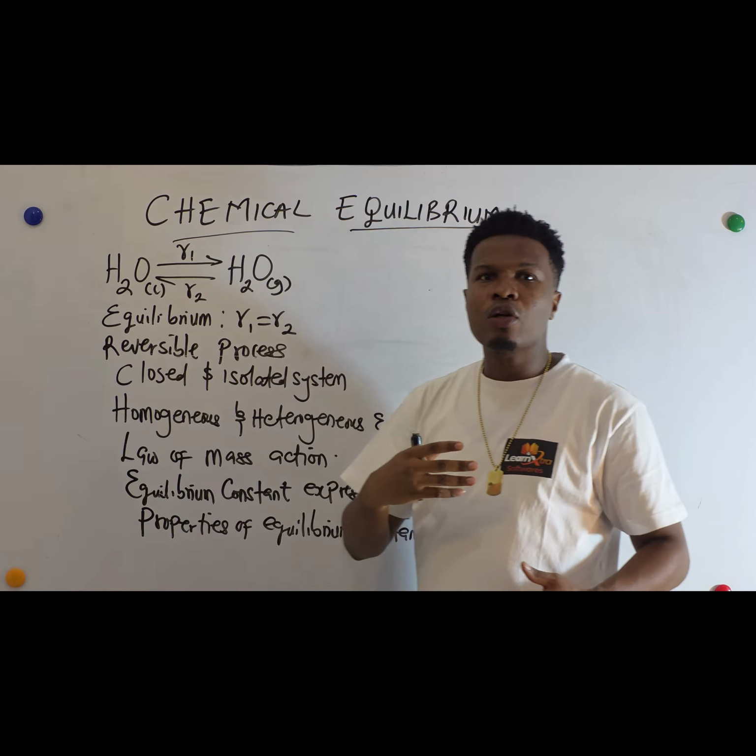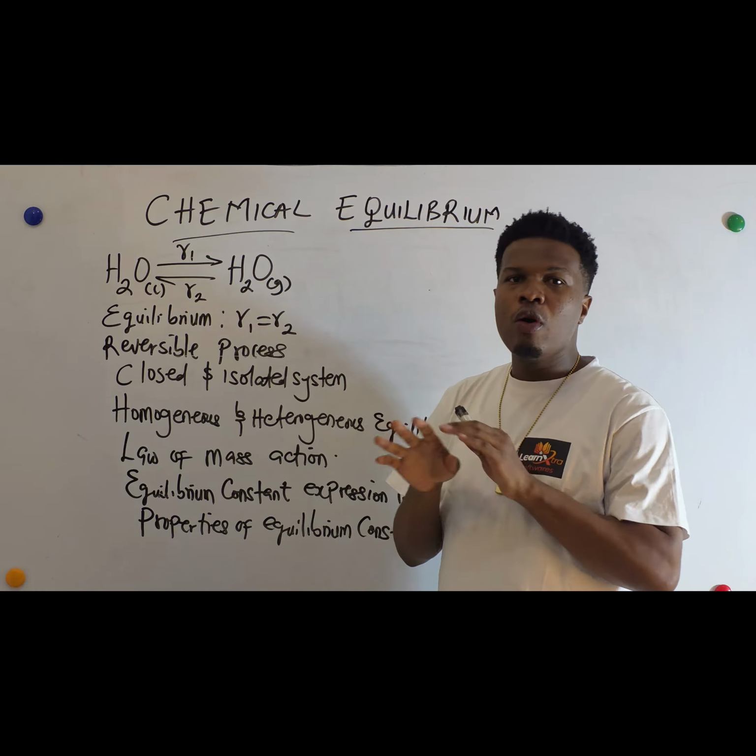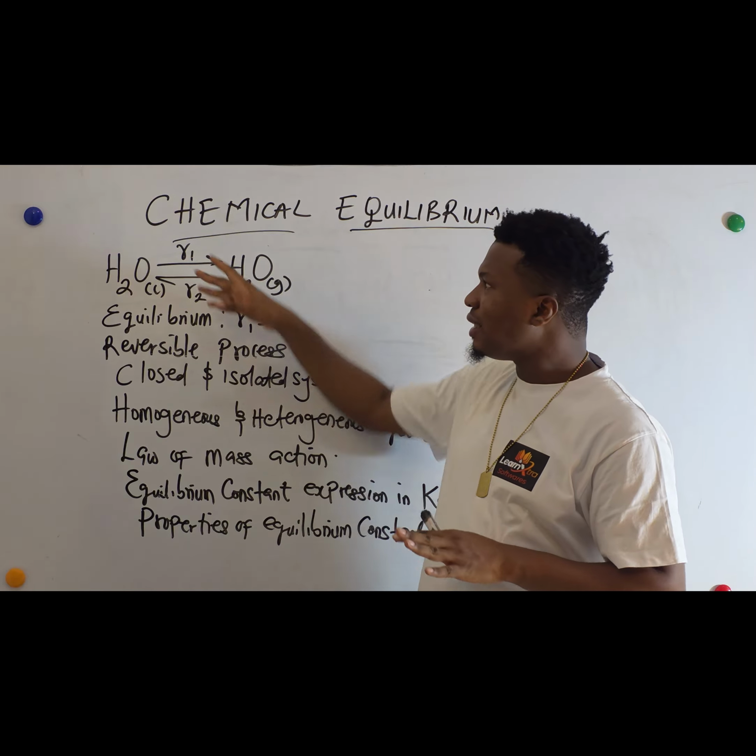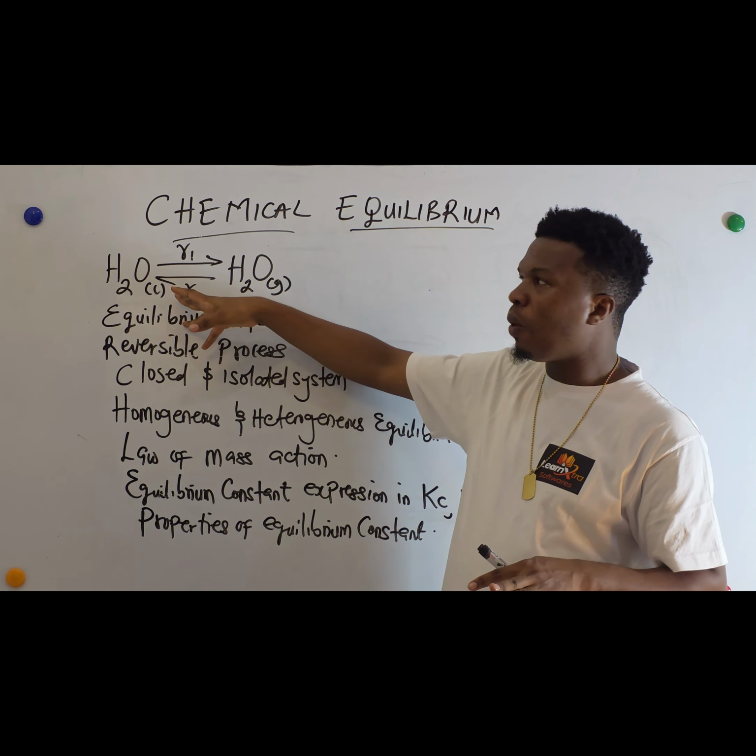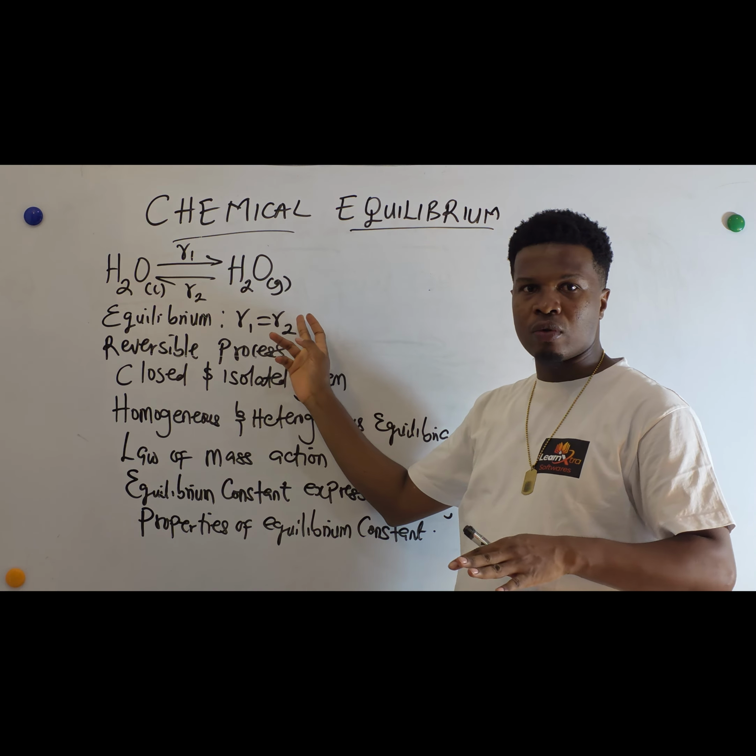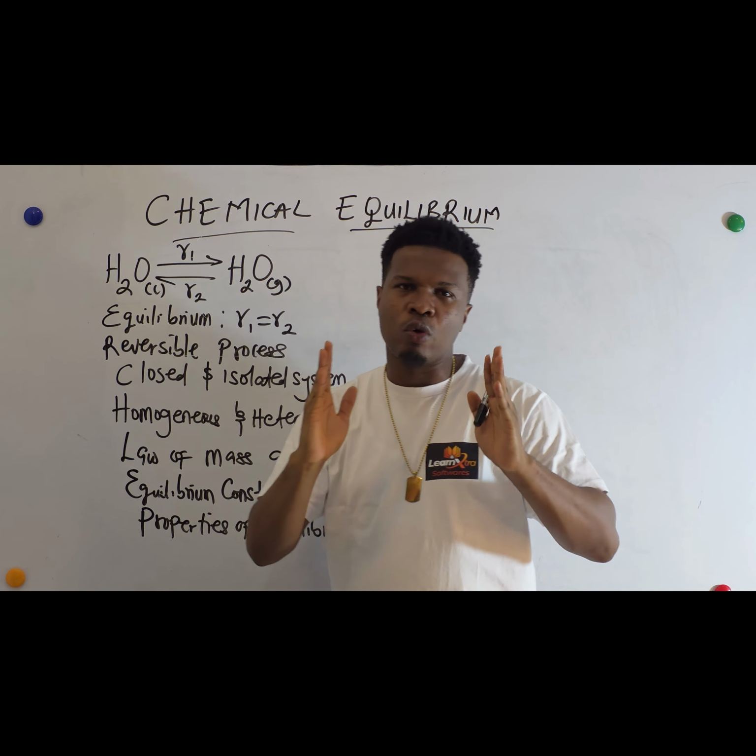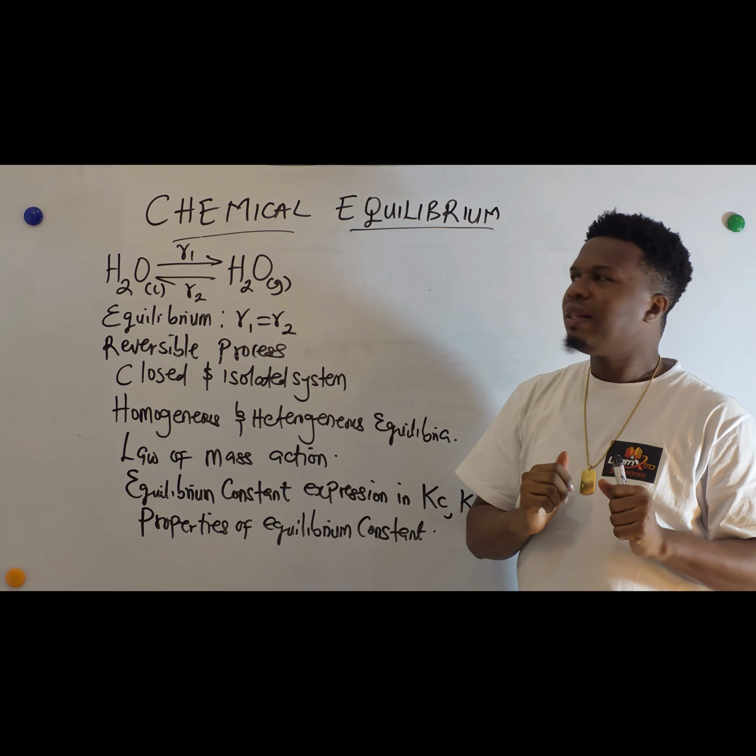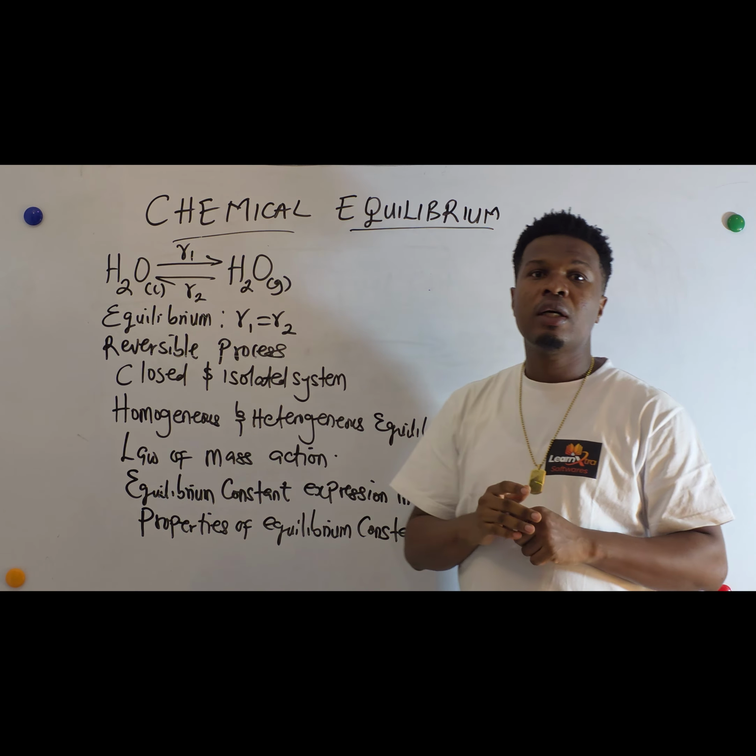Now, when does equilibrium take place? Equilibrium happens when there is no net observable change taking place between these two rates of reactions. Okay, when R1 is equal to R2, then equilibrium is said to what? Occur. Now, this equilibrium is very, very important because we can use it in industries for so many things.